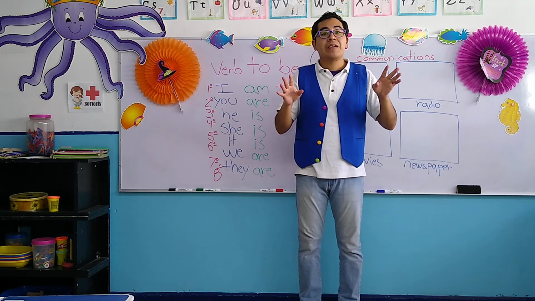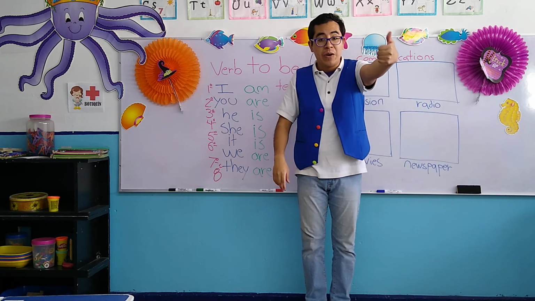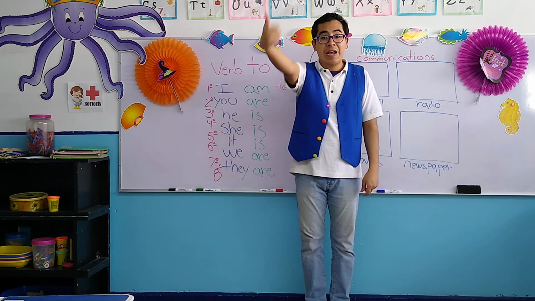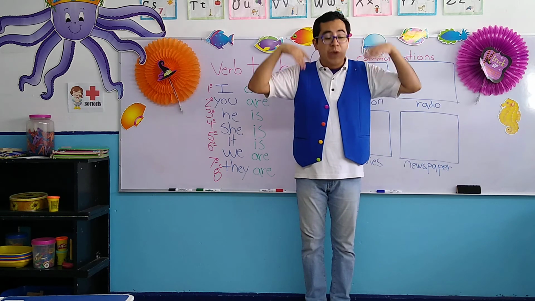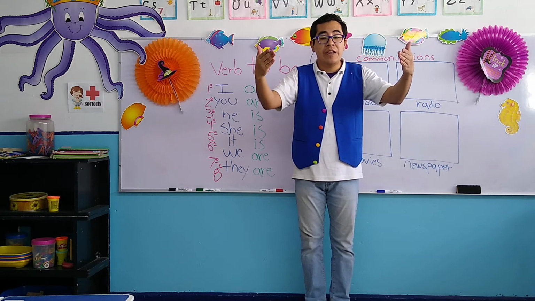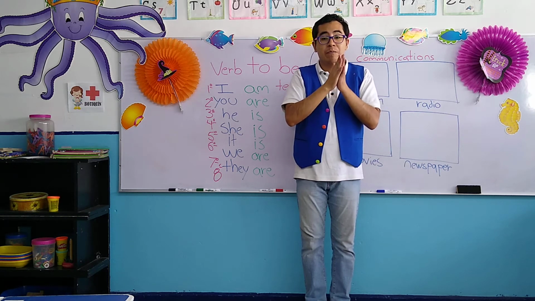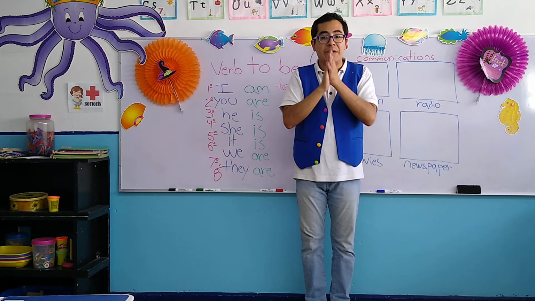So don't forget that the verb to be is divided into the pronouns, los pronombres, and the verb to be. Y el verbo to be, que quiere decir ser o estar. So, we're going to continue working with this in the future, but it's very important that you start practicing and work with them, okay?